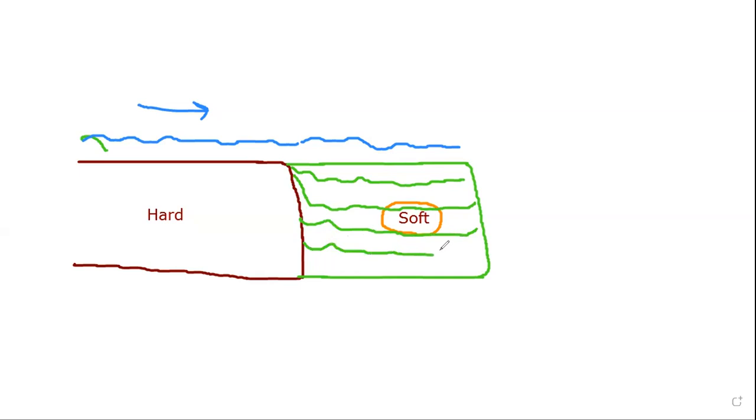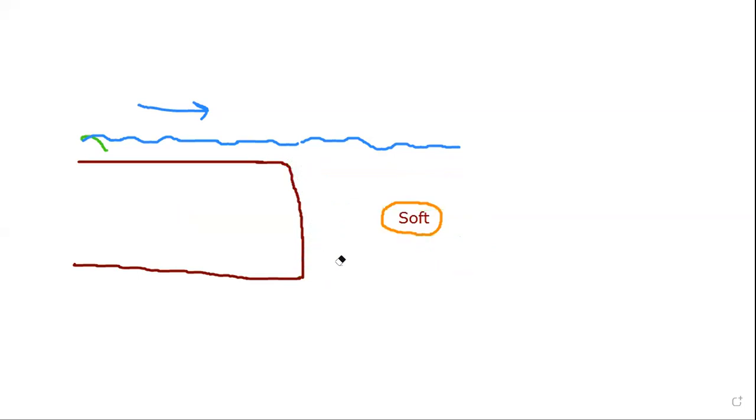If this process keeps going, after some years this area is completely eroded, and the water flowing in steady condition can drop vertically down like this.